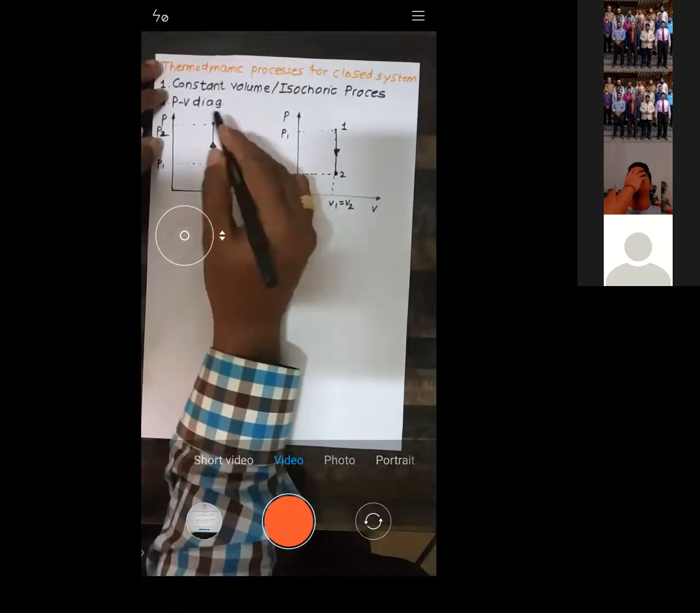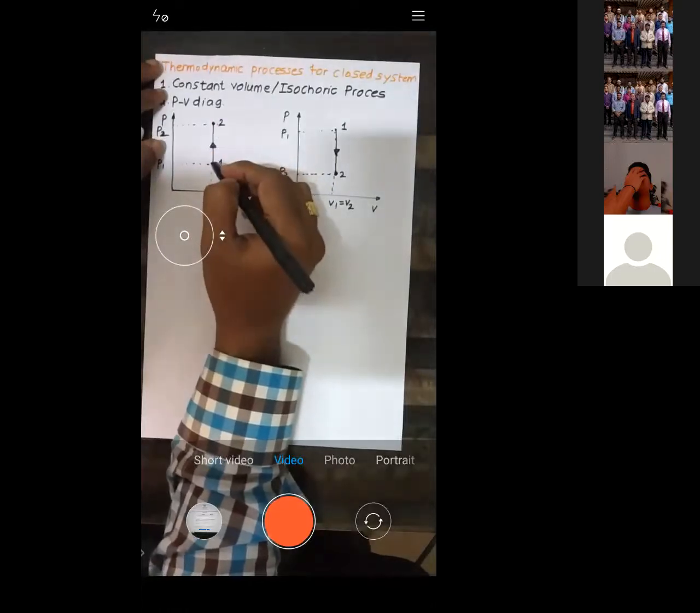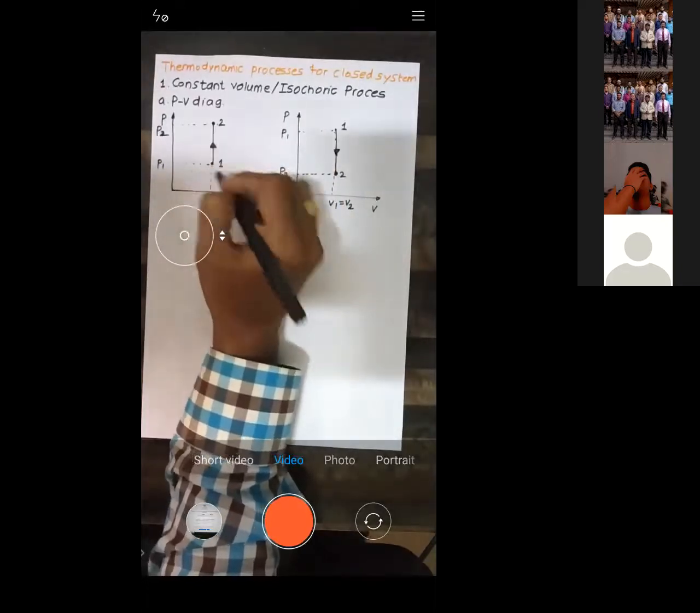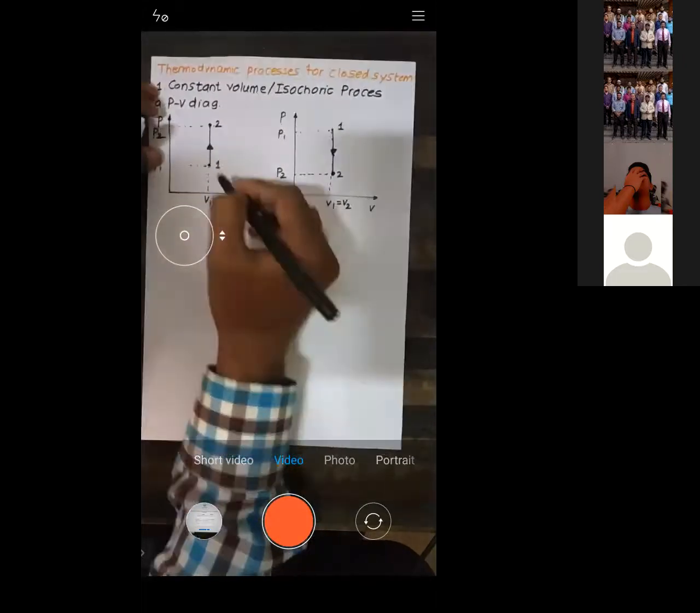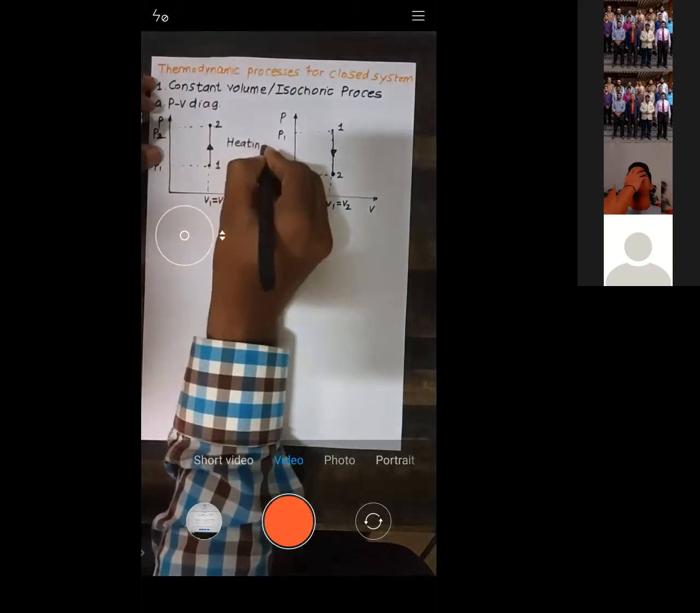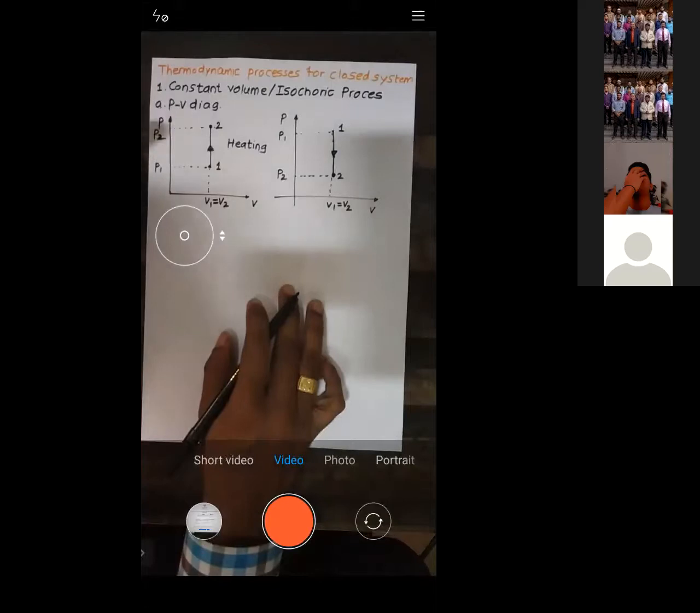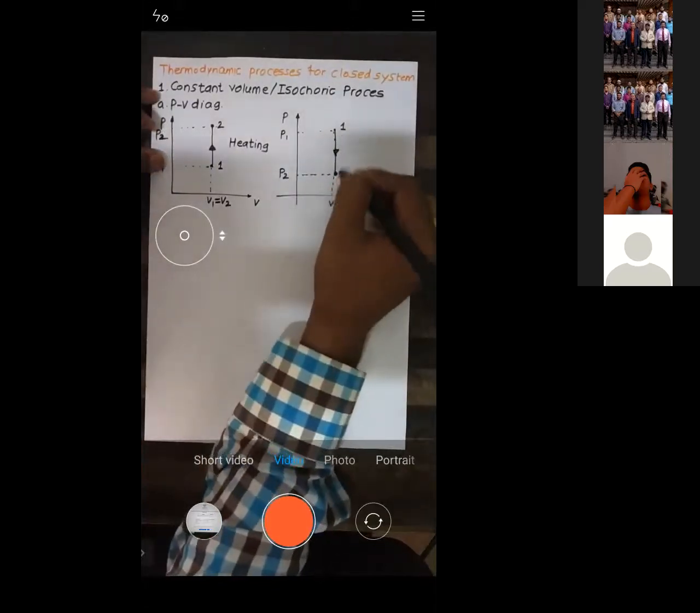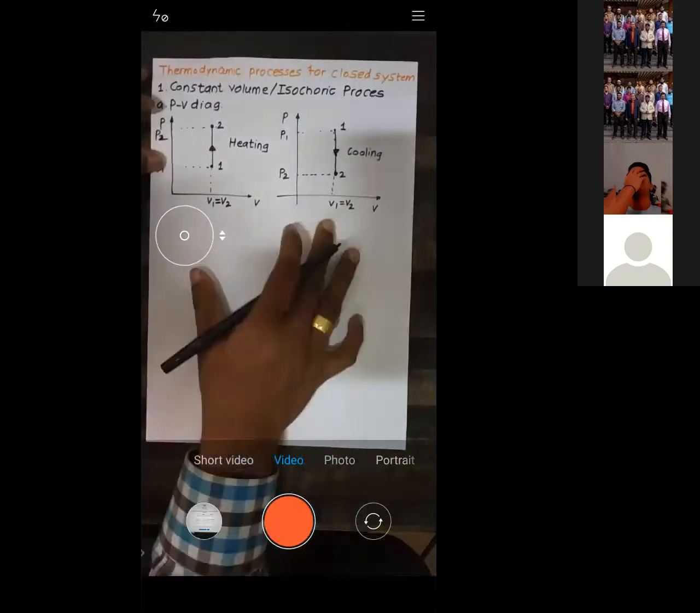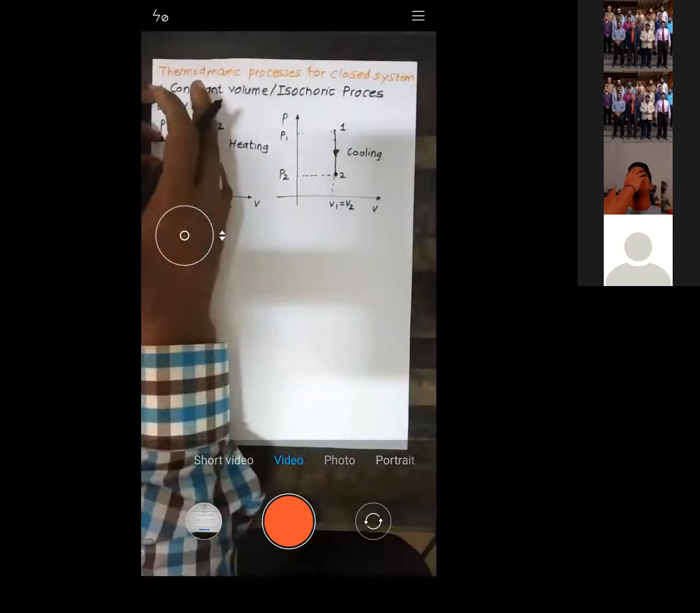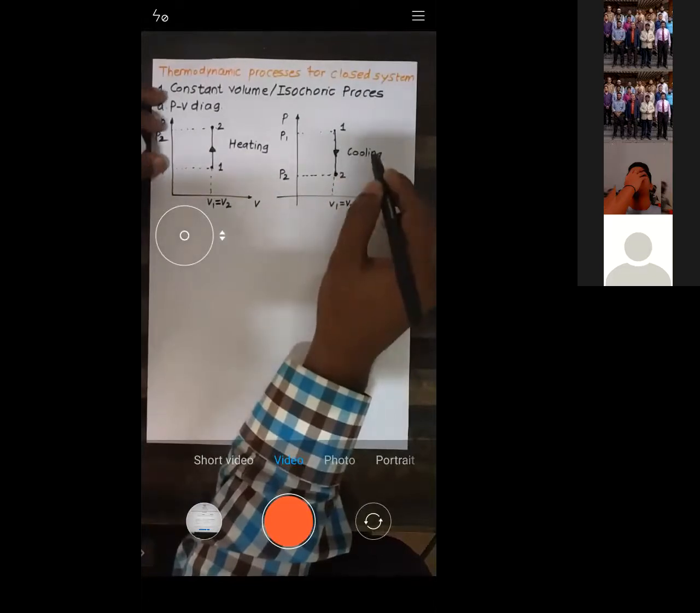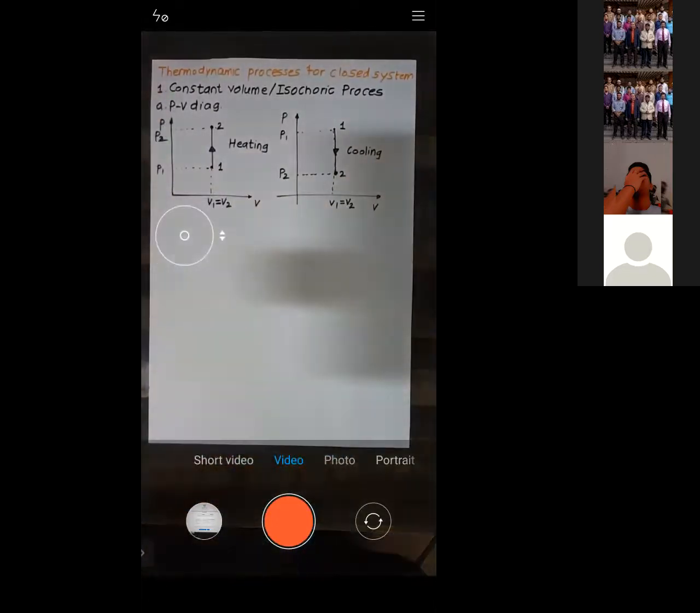Just see the first diagram. When you are going upward, the volume is constant but the pressure is increasing, and such a process is called heating. Try to understand. Now if you come back down, the volume is constant and the pressure is decreasing. Such a process is called cooling. Both are exactly reverse processes. Going upward, pressure increases, it is heating; when pressure decreases, it is cooling. Obviously, the volume is constant.